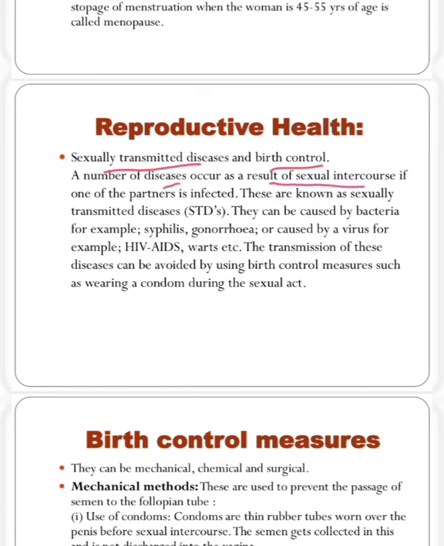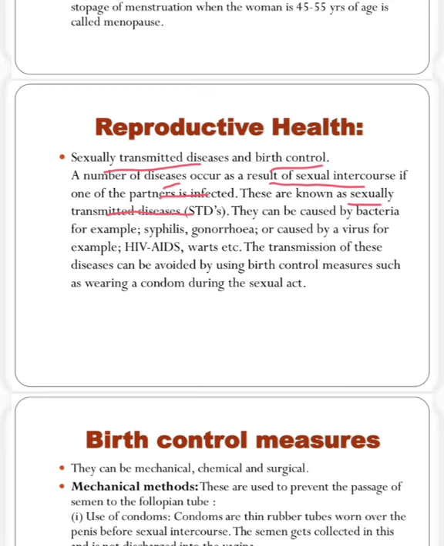Means when any couple is doing sexual intercourse, at that time a number of diseases can transmit if one of the partners is infected. Means between male and female, if any one is infected, then this disease can be transmitted to the other one. These are known as sexually transmitted disease or STD. So there can be a question: what is the full form of STD? That will be sexually transmitted disease.